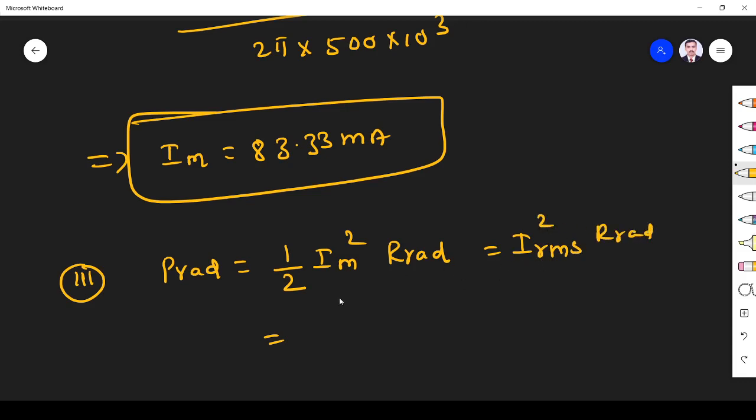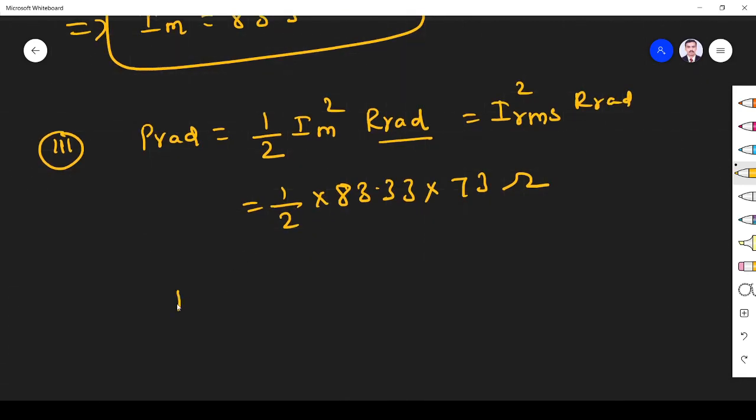IRMS I can write as Imax by root 2. So 1 by 2 Imax, I know 83.33, R radiation is 73 ohm for a half-wave dipole antenna. So this will give power radiated as 253.5